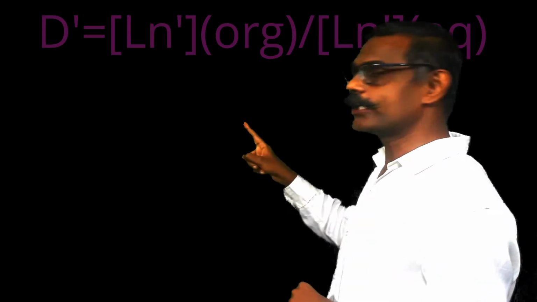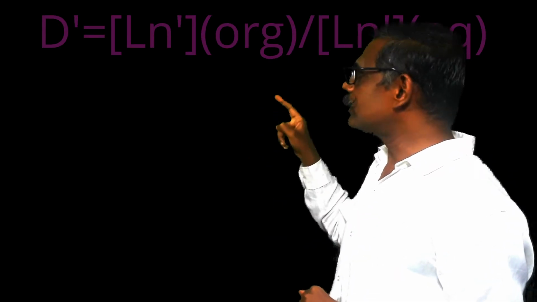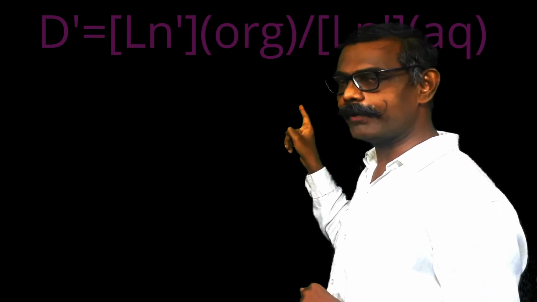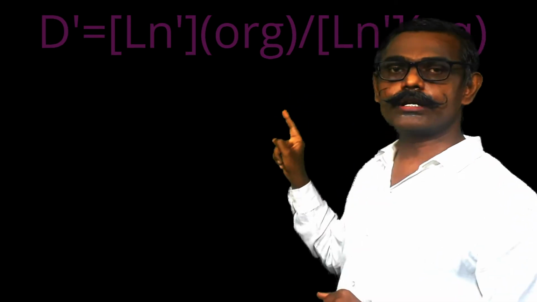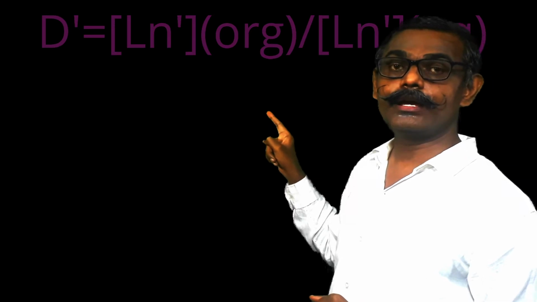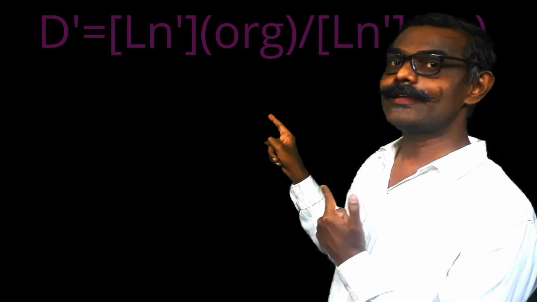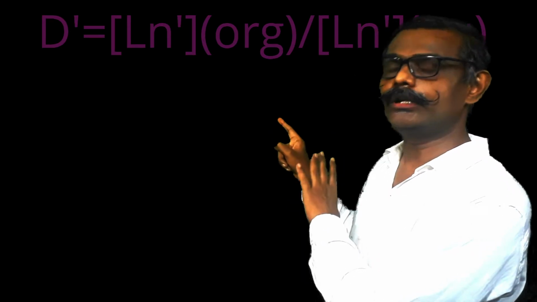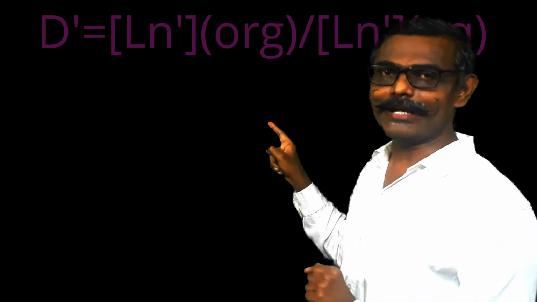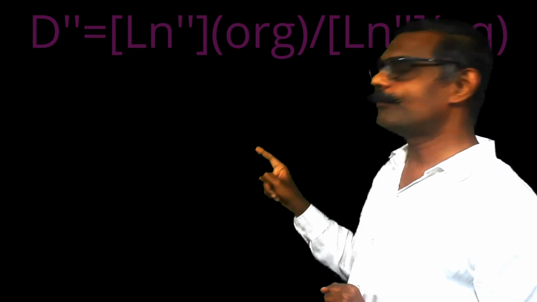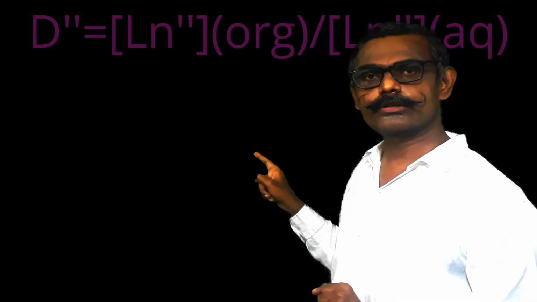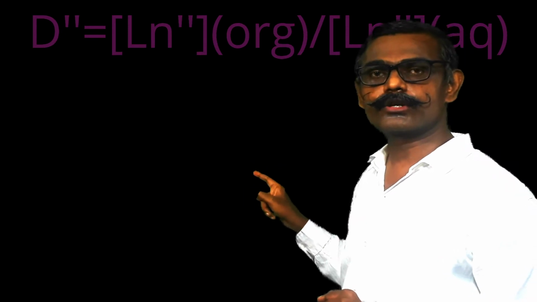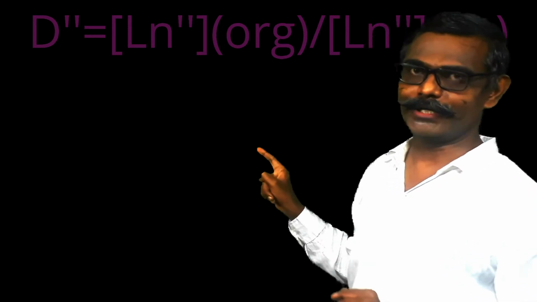So D dash is equal to the concentration of lanthanide Ln dash in which medium? Organic medium, divided by the concentration of lanthanide in aqueous medium. Which lanthanide? Ln dash. It is the expression for D dash. Similarly, D double dash is equal to the concentration of Ln double dash in organic medium divided by the concentration of Ln double dash in aqueous medium.